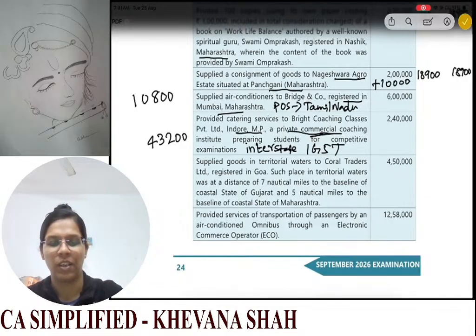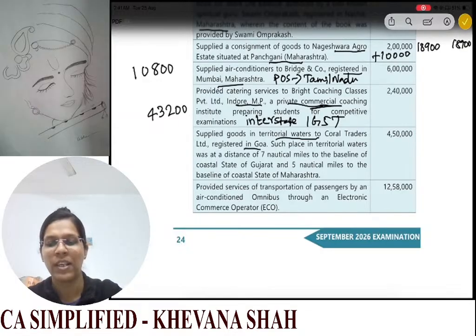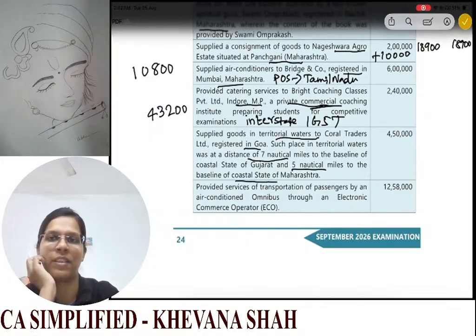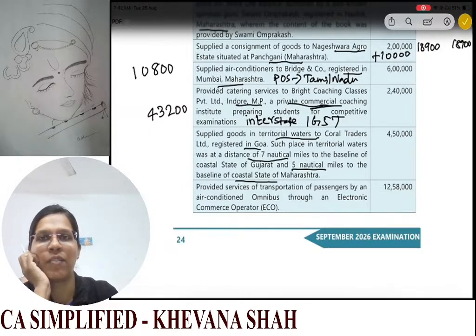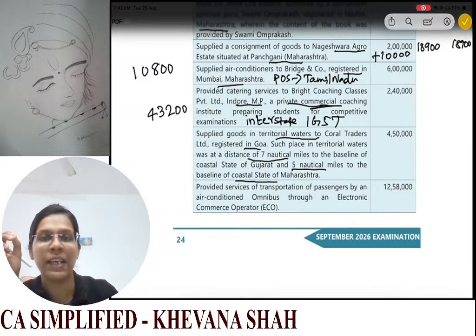Now supplied goods in territorial waters to Coral Traders Limited, registered in Goa. Such place is in territorial waters at a distance of 7 nautical miles to the baseline of Gujarat and 5 nautical miles to the baseline of the coastal state of Maharashtra. Now see, whenever you have any supply which is made in your territorial waters up to 12 nautical miles, then that is considered as your supply.